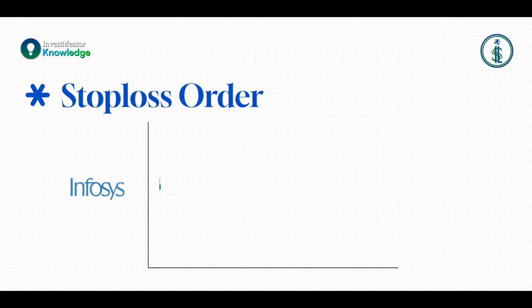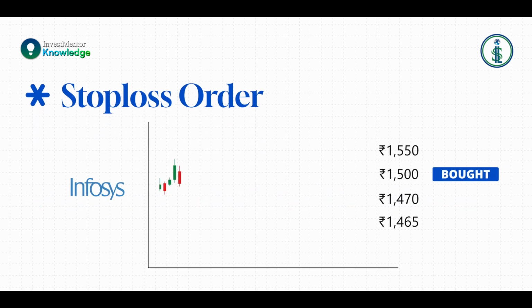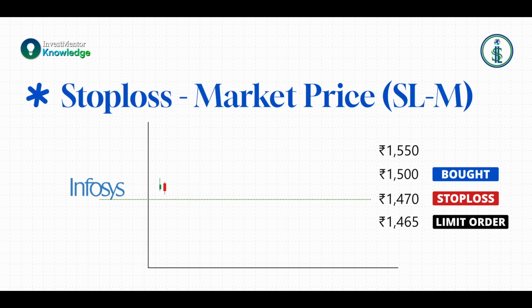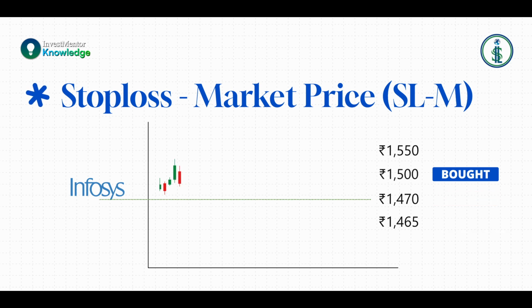Example of SL order is: bought Infosys at 1500 rupees, place SL order to sell it at 1470 with limit at 1465. If the price hits 1470, it becomes a limit order at 1465. And the example of SLM order is the same case, but in the case of SLM, as soon as the price hits 1470, the sell order goes to the market immediately.